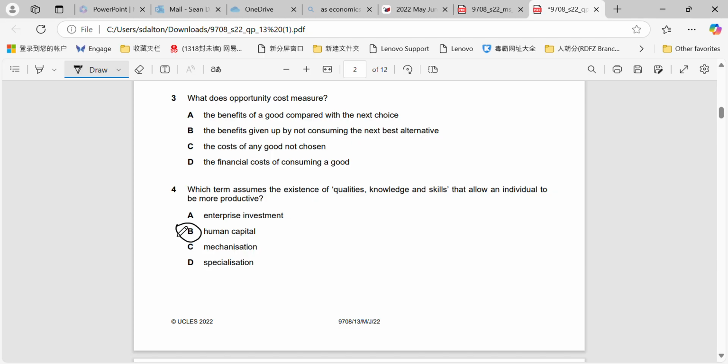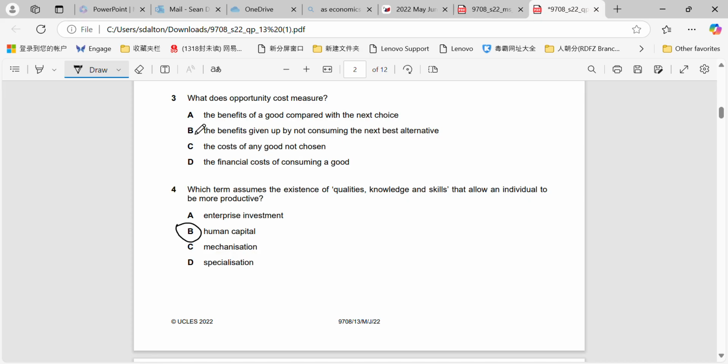Mechanization and specialization. So mechanization is moving to using more capital equipment. Specialization is deciding to focus on making one good or one product or providing one service. None of them are to do with the definition for qualities, knowledge and skills.